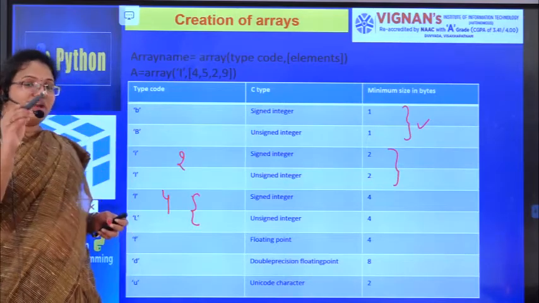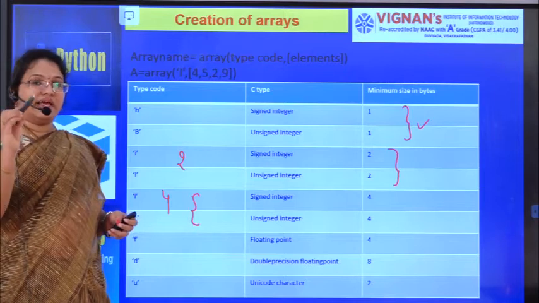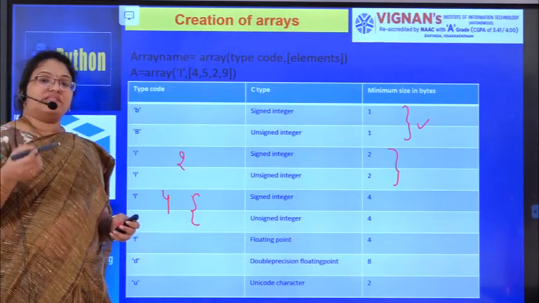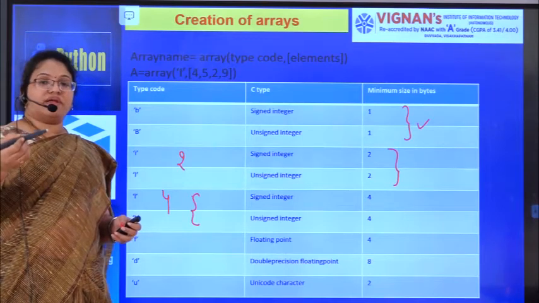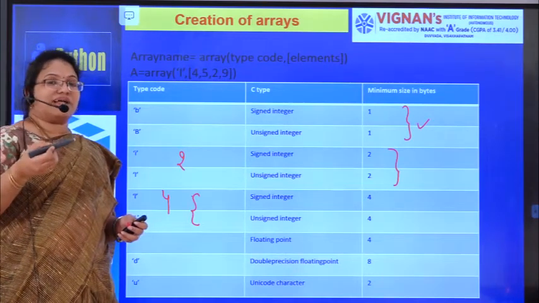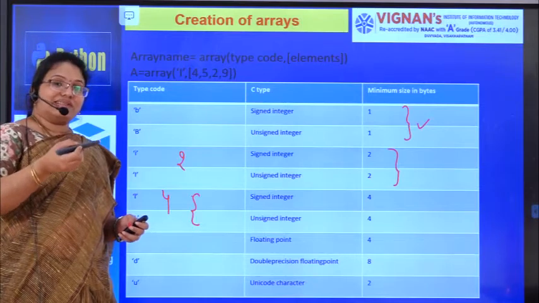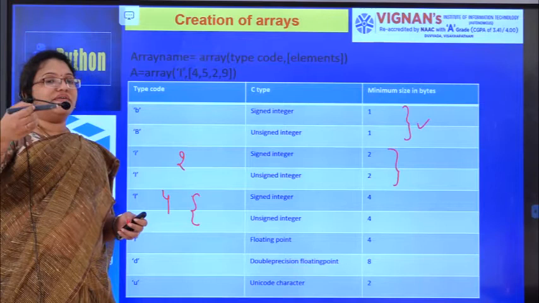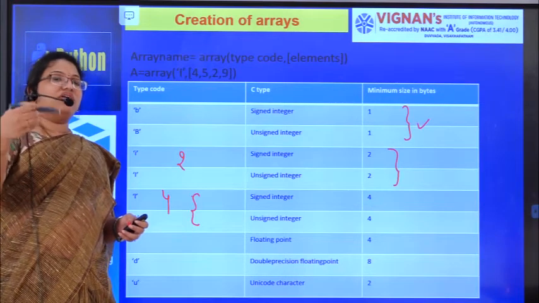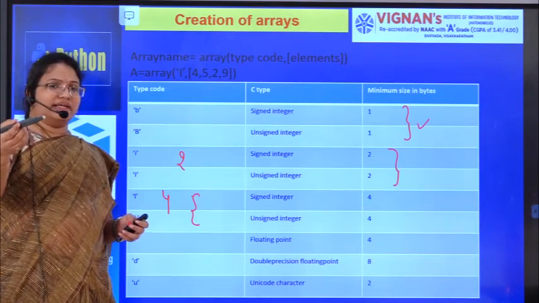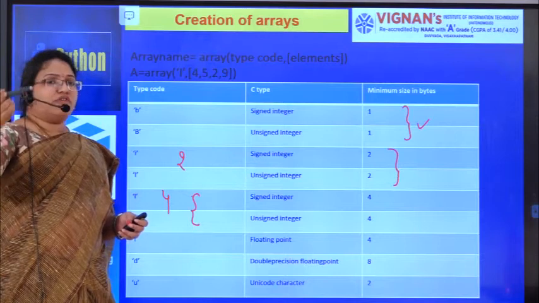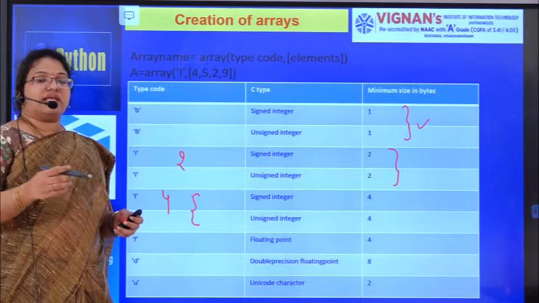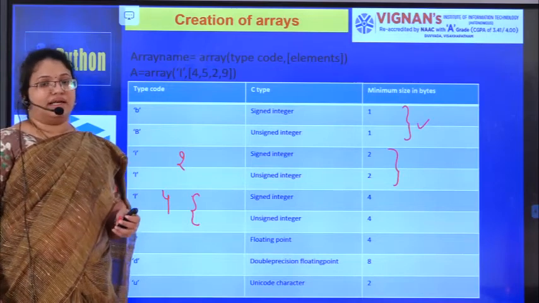Okay, so whenever you want to create an array, what we have to do, we should call the array function. What arguments we have to pass? Two arguments. What are the 2 arguments that we have to pass here? The first one is the type code, followed by whatever values you want to create. If you want to create an integer array, you will be passing integer values. If you want to create floating values, you will be writing float values into that array. So that your array is going to be created in your Python.